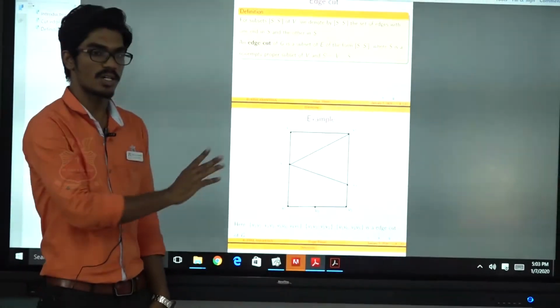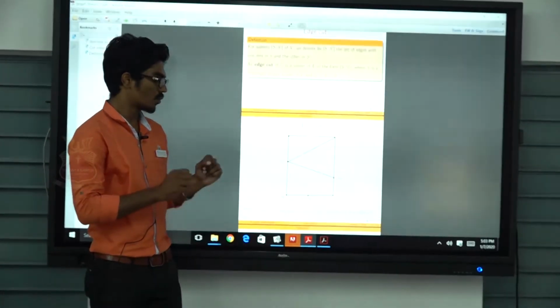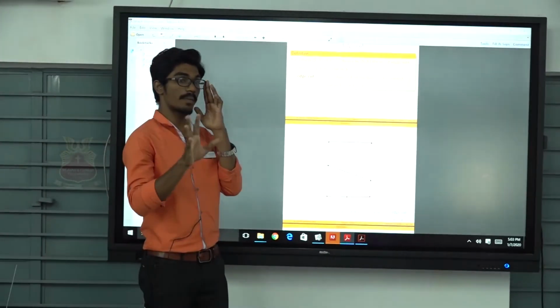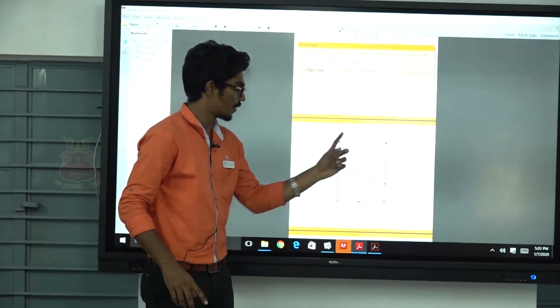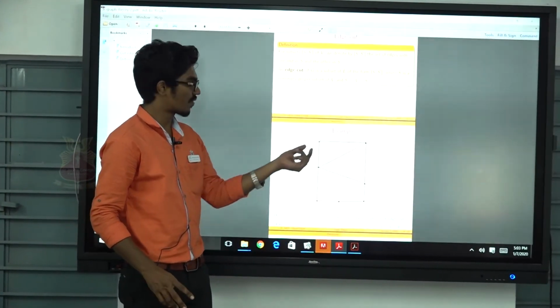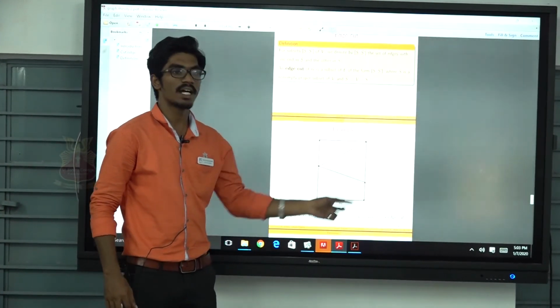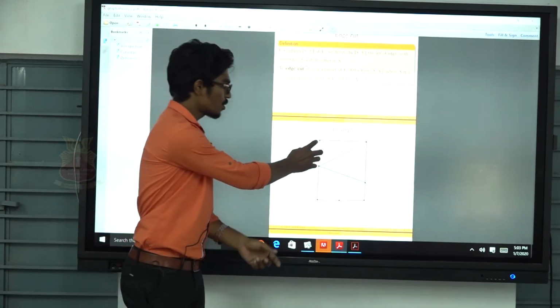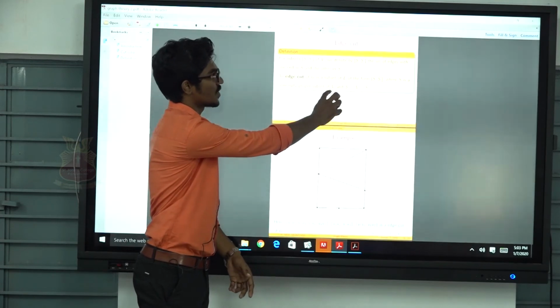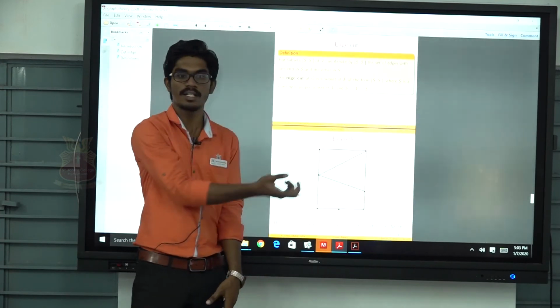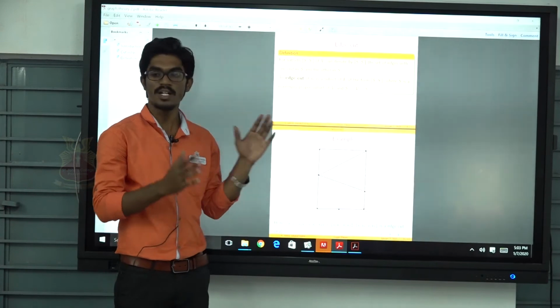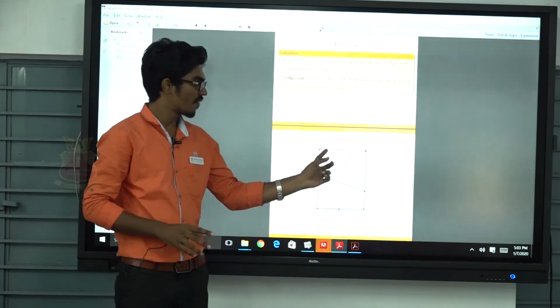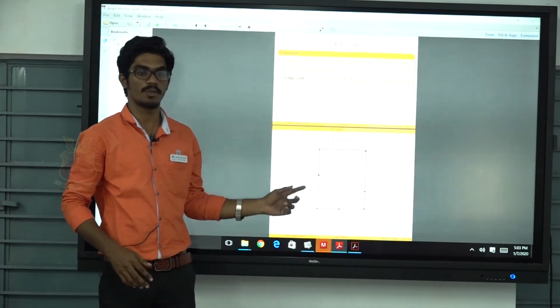My aim is to disconnect this graph, so I choose some edges. Suppose I remove V1 V2 and V1 V3. Then the remaining graph consists of V1 and the other part, so the number of components is 2. In this definition I choose S as V1 and all others in S dash. So I have one edge cut: V1 V2 and V1 V3.